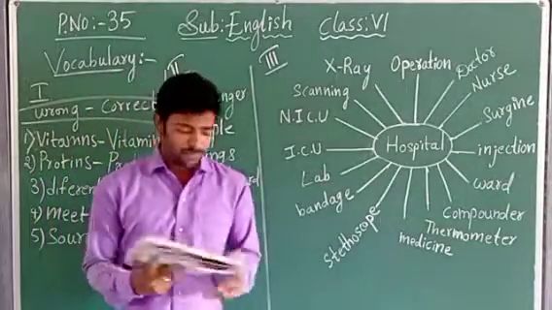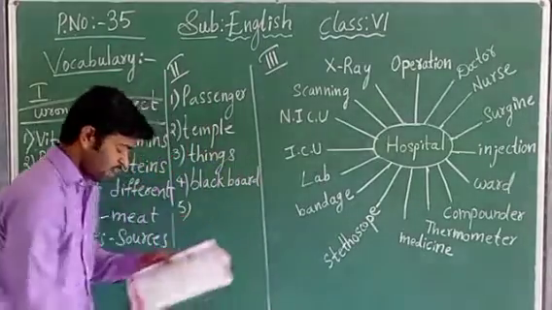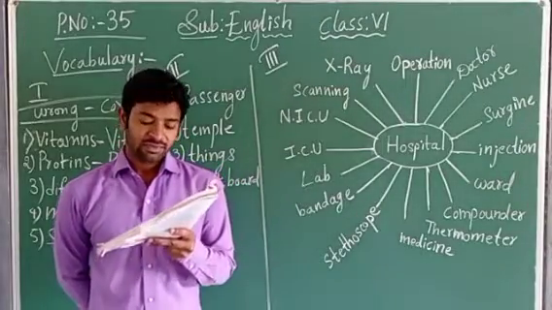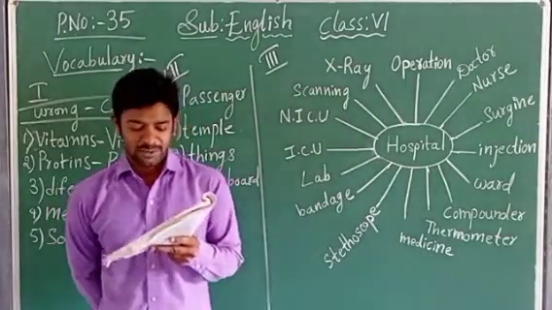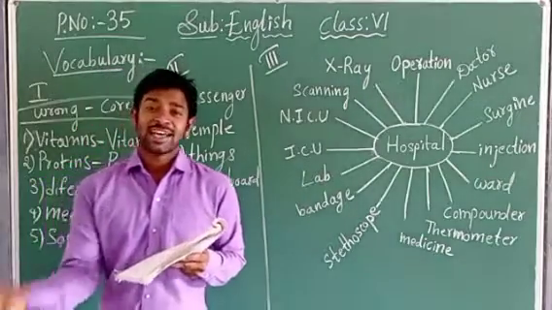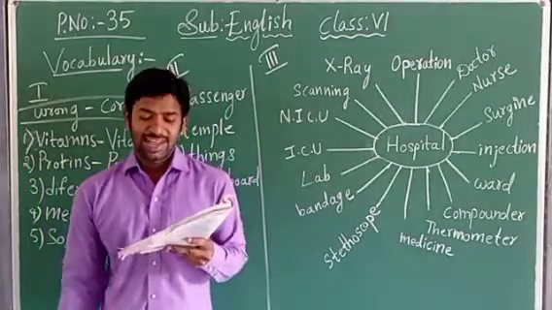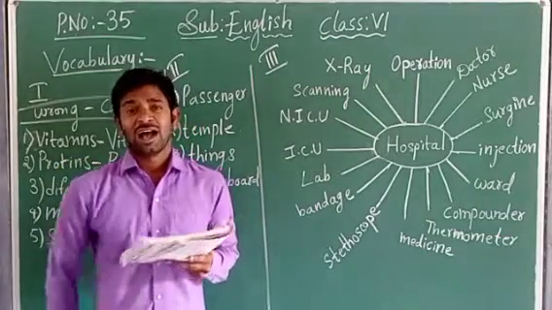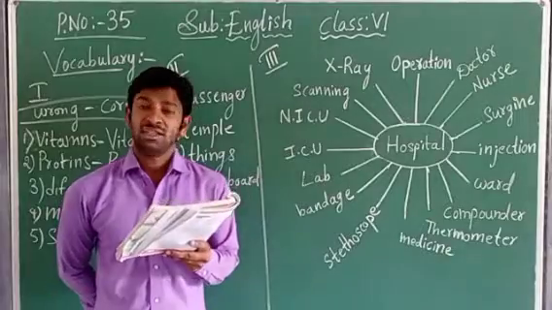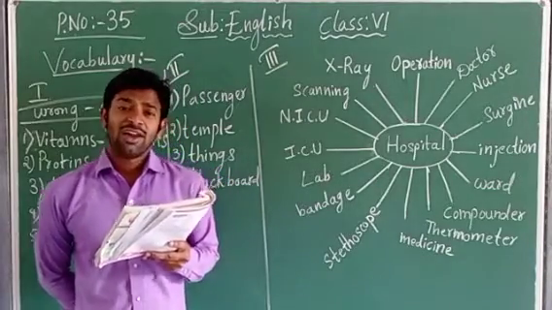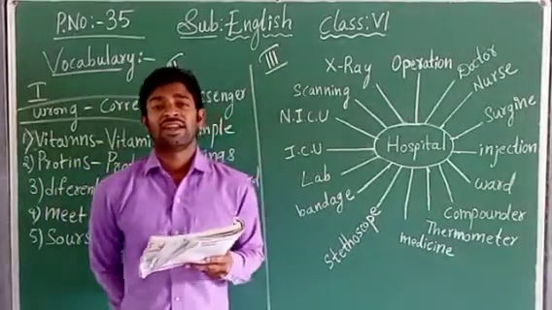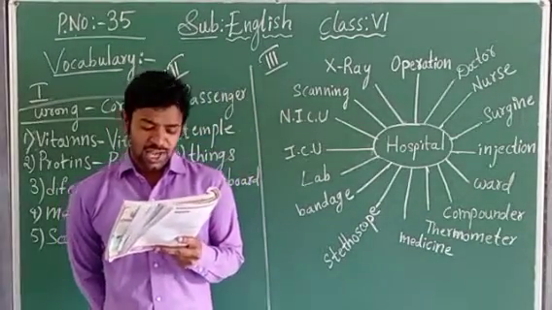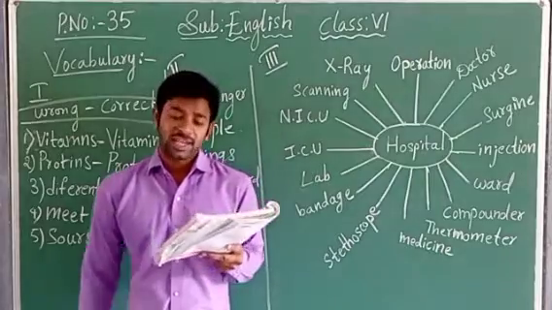Next, the fifth one now. Exam, question, answer, chocolate. Exam. Who is going to write? Students are going to write. Questions are asked to the students only. Next, answer. Who is going to answer those questions? The answers are written by the students only. So these all are related to what purpose, children? These all are related to studies purpose. You can write: exam, question, answer are all related to studies purpose.